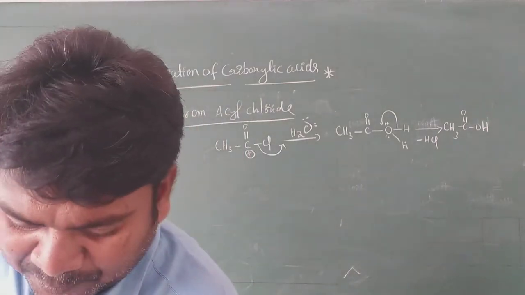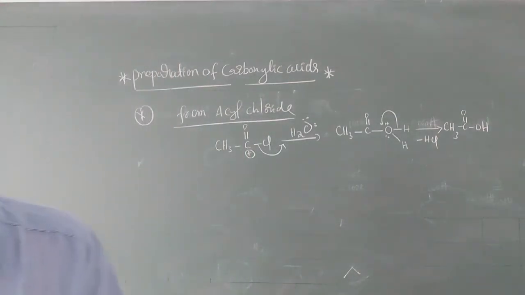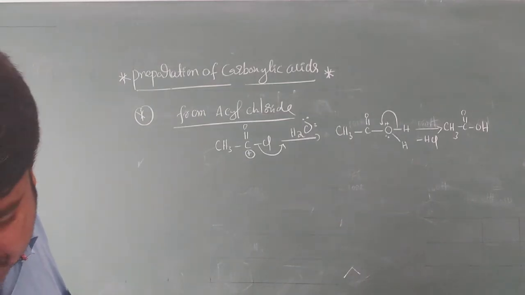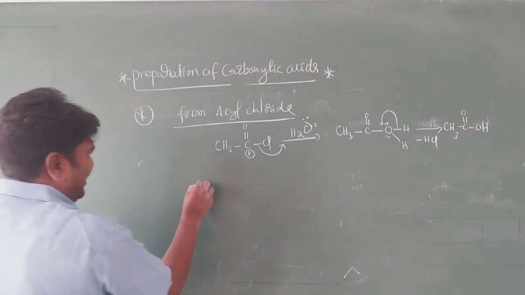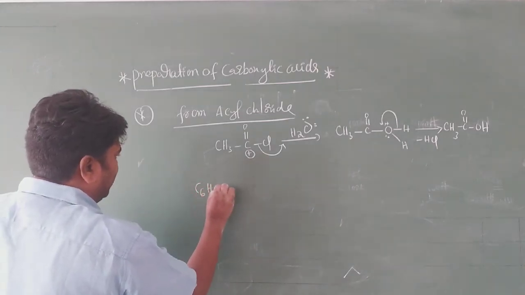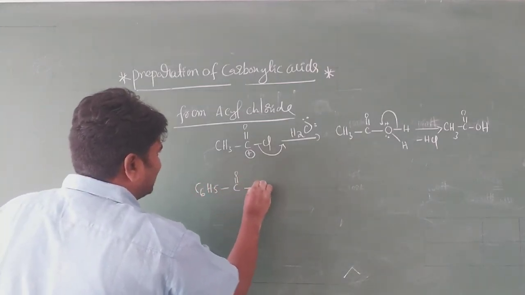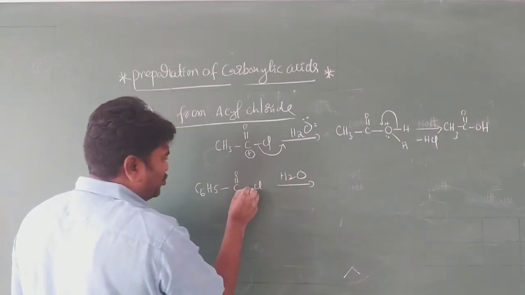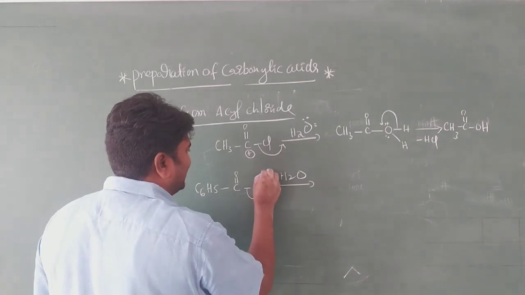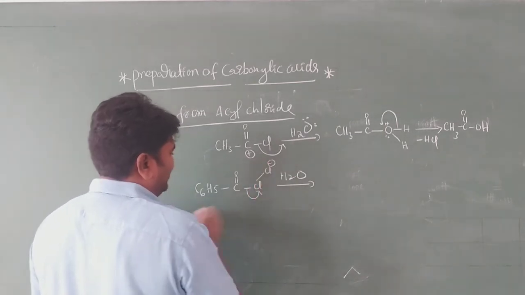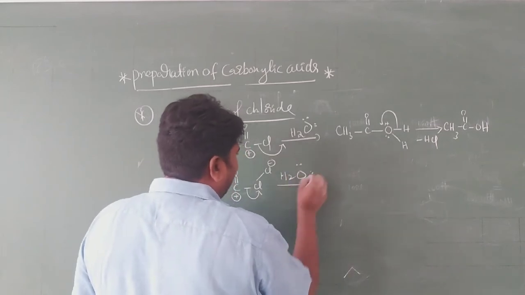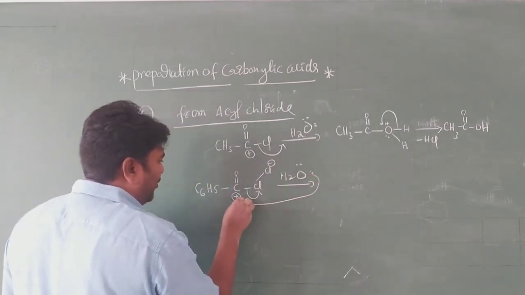It is very, very important. Similarly, you will take benzoyl chloride. Same thing. C6H5, C double bond O, Cl, in presence of H2O. Same thing, these two electrons are gained by chlorine. It is eliminated as Cl minus. It acquires positive charge. So any one lone pair is involved in the bond formation here.